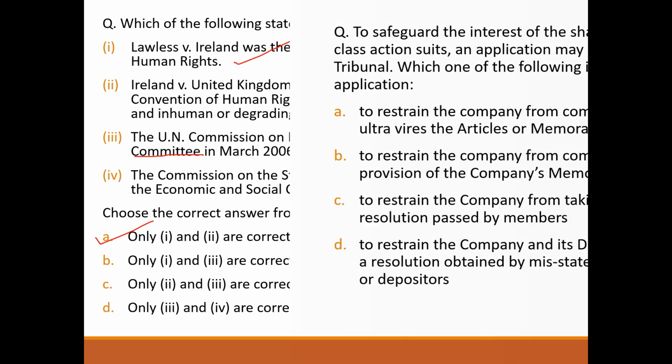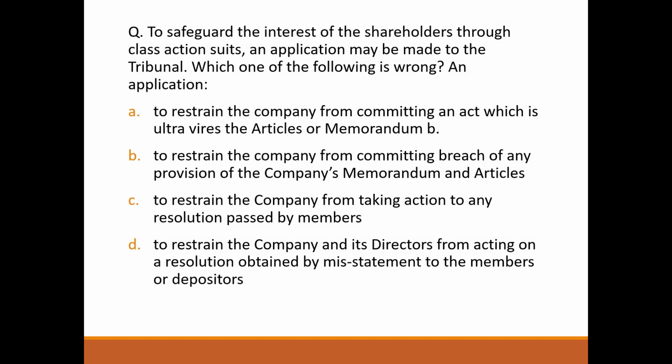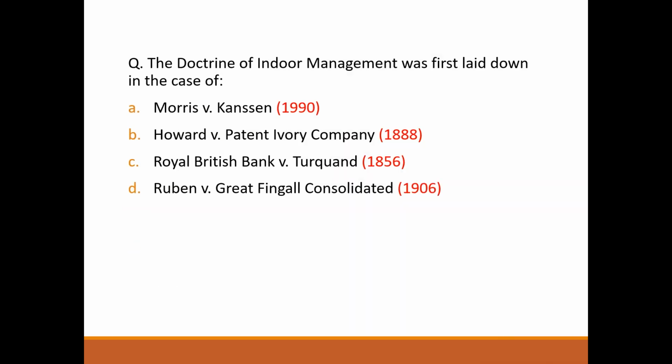Next question. To safeguard the interest of the shareholders through class action suit, an application may be made to the tribunal. Which one of the following is wrong? An application, it's option C, to restrain company from taking action to any resolution passed by members. Next question. The doctrine of indoor management was first laid down in the case of Royal British Bank versus Turquand. Option C.